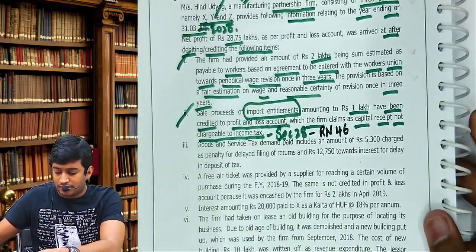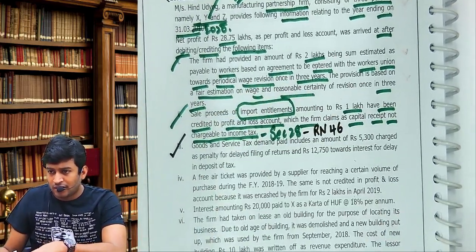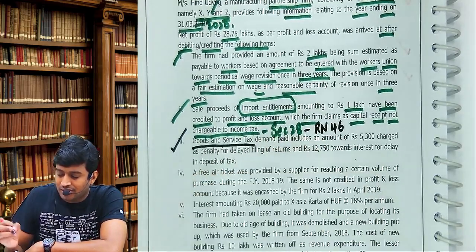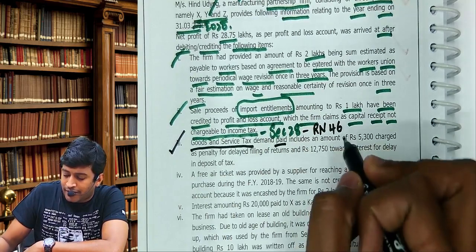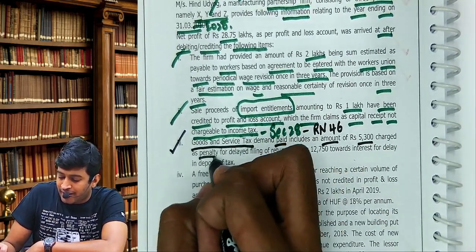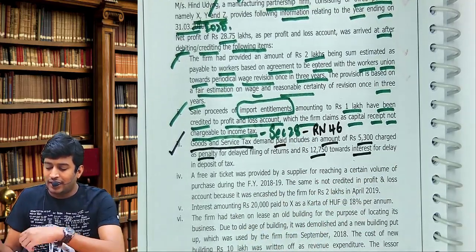Adjustment number 3. GST. Which tax? GST demand paid includes an amount of 5,300 as penalty and 12,750 as interest.